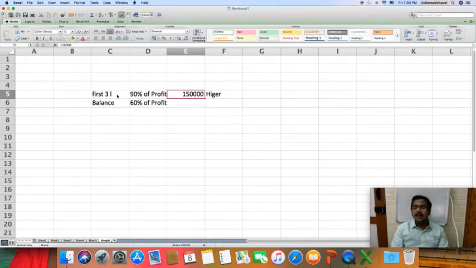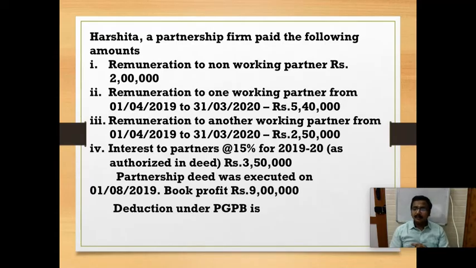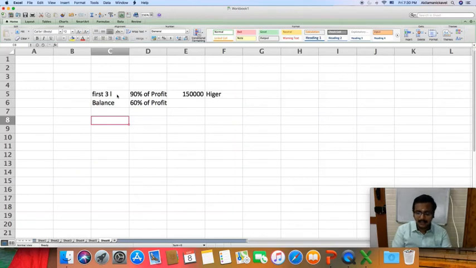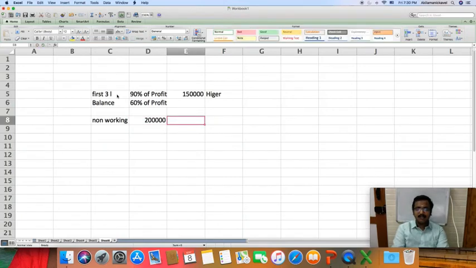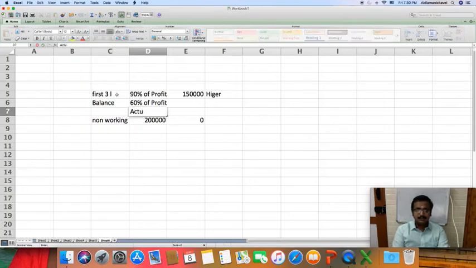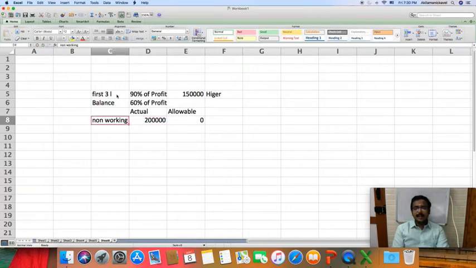So while calculating, first I have to see what the allowable remuneration is, and then check whether it is within the limit. For the non-working partner, we have paid 2 lakhs. So the allowable is 0, and this is my actual. A non-working partner cannot claim anything.